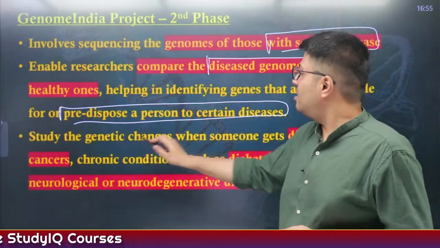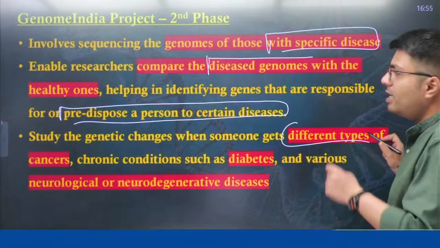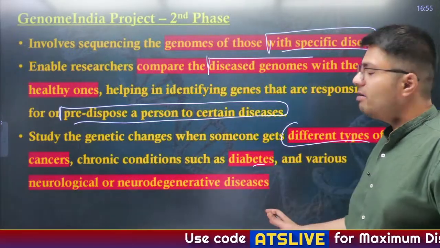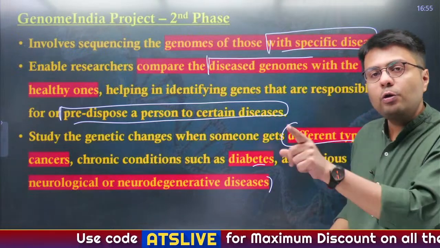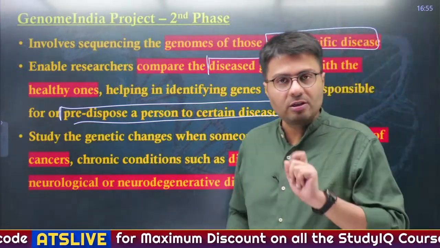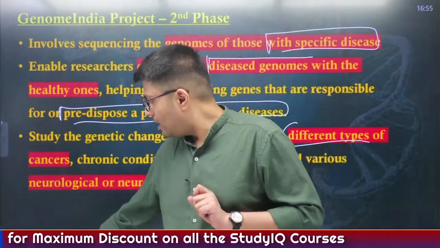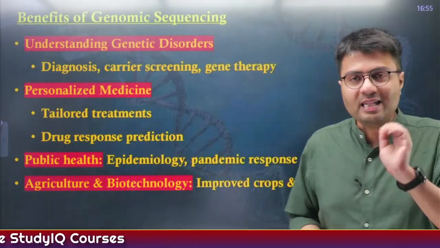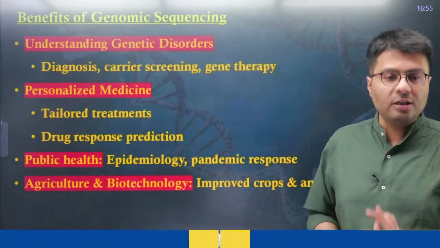Similarly, studying the genetic changes when someone gets different types of cancers, chronic conditions like diabetes, neurological or neurodegenerative diseases, that might also be ascertained with the genetic sequencing or genome sequencing. Now, the benefits of genome sequencing are huge. First is that it will help us understand genetic disorders.